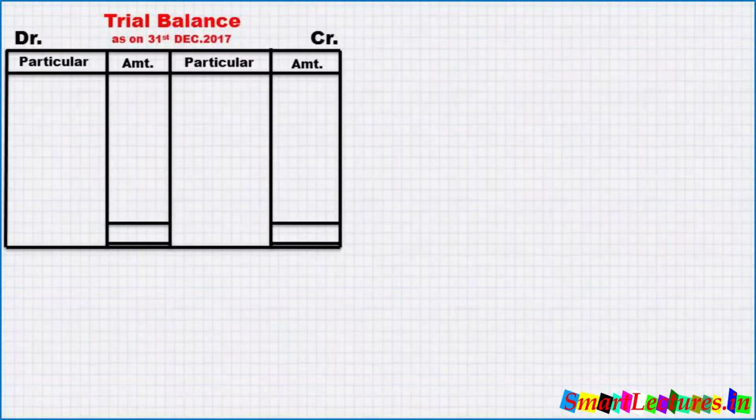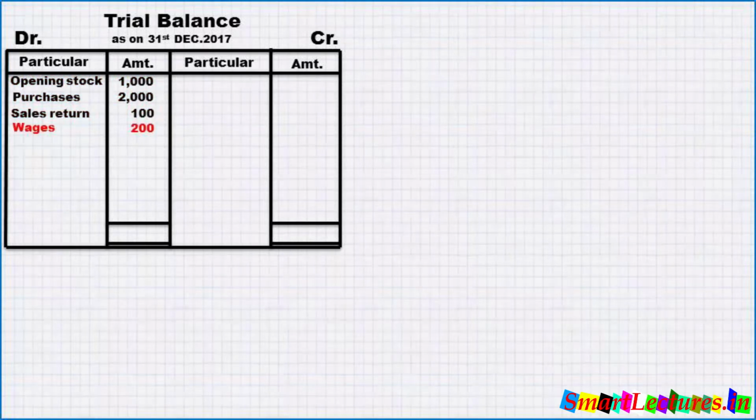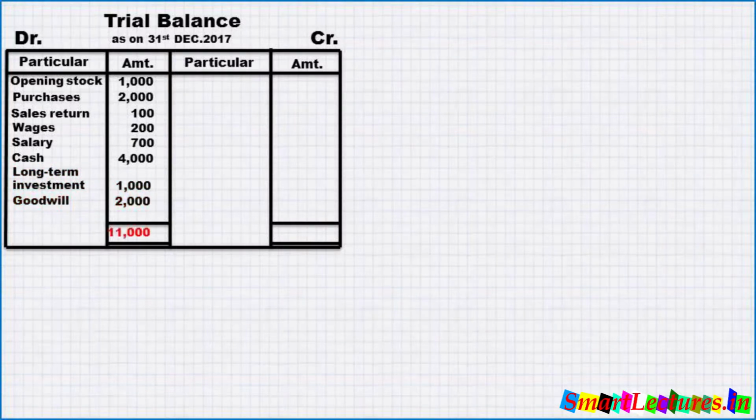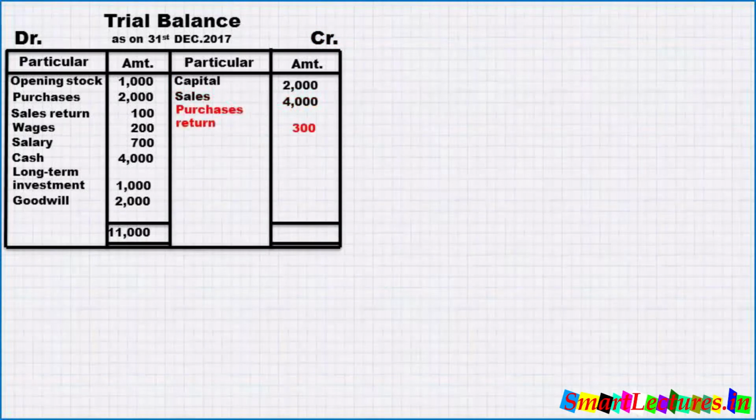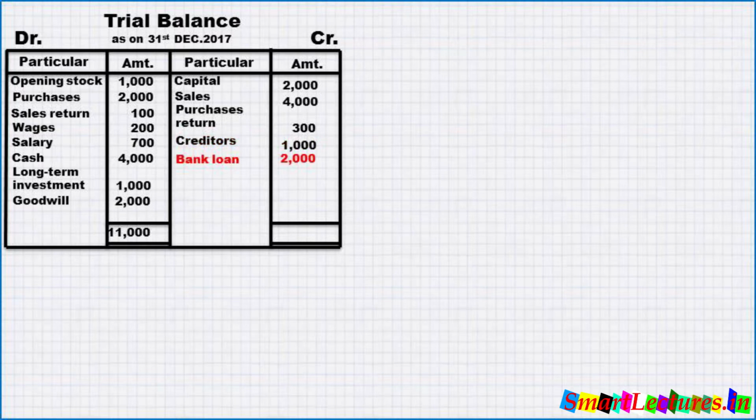This is the trial balance as on 31st December 2017. Debit balances: opening stock 1000, purchases 2000, sales returns 100, wages 200, salary 700, cash 4000, long term investment 1000, goodwill 2000, and total 11,000. Credit balances: capital 2000, sales 4000, purchases returns 300, creditors 1000, bank loan 2000, rent 700, reserve funds 1000, total 11,000, and closing stock 300.